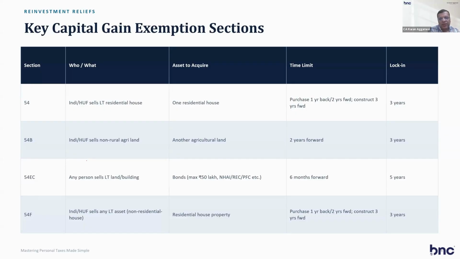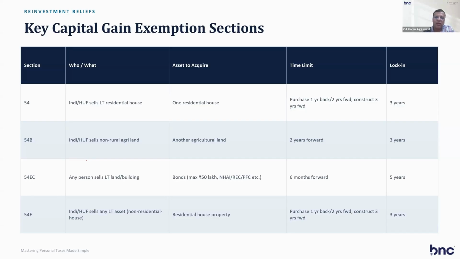So the individual or HUF sells a long-term residential house. One residential house: purchase 1 year back, 2 years forward, or construct 3 years forward, lock-in 3 years. The 54 exemption is available. If you sell a residential house property in India and purchase another residential house property, you don't have to pay any long-term capital gain and you can claim the reduction under section 54. The time limit is 1 year back, 2 years forward, or construct 3 years forward. These are the time limits you have to take care of.